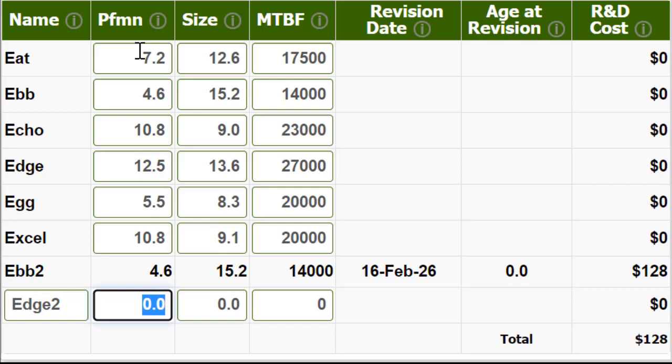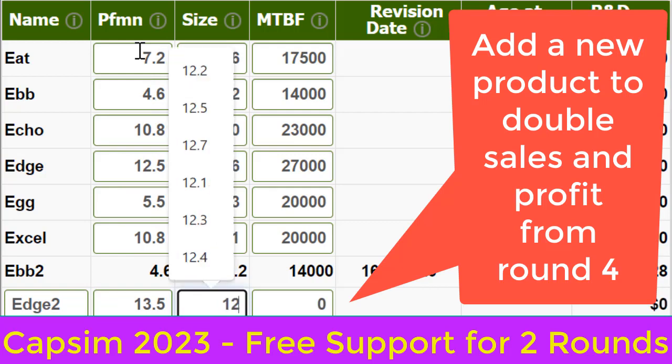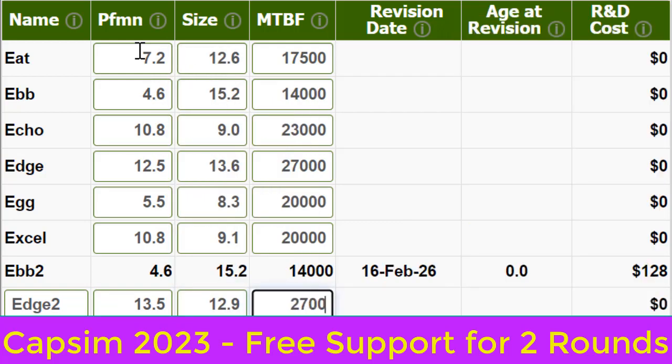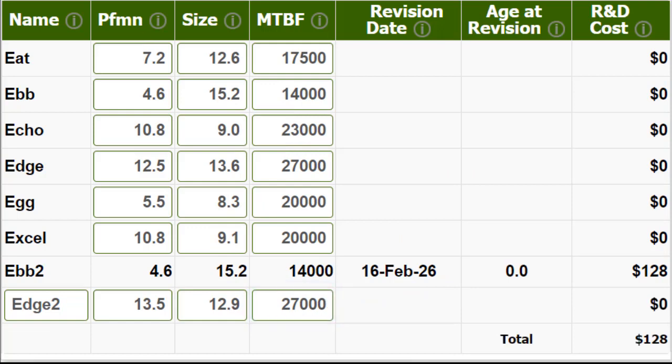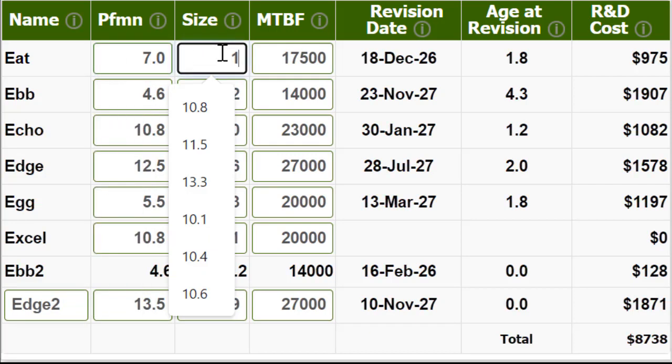So this is the round 3 decision you see on the screen. We update the IND. We continue to update the IND, right? And add a new product in another product, so we can double sale and profit from round 4 to get back good sale and profit. Because the team did something wrong in round 1, we need to be very careful with performance and size.